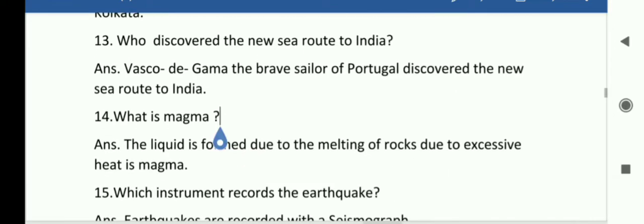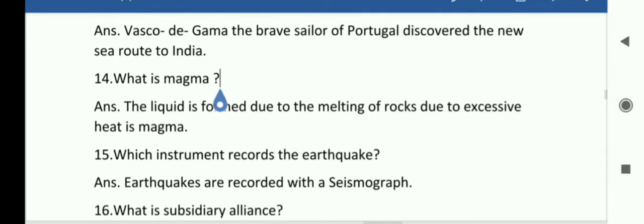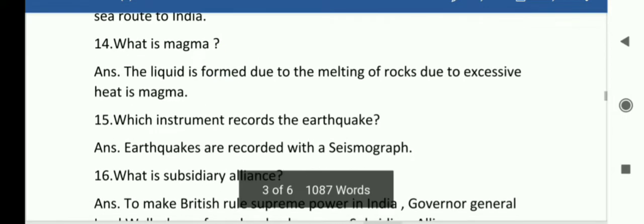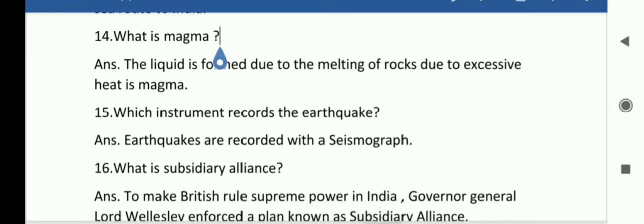So answer, the liquid formed due to the melting of rocks due to excessive heat is magma. Remember, the liquid formed due to the melting of rocks due to excessive heat is magma. 15. Which instrument records the earthquake? So remember, dear students, earthquakes are recorded with a seismograph.